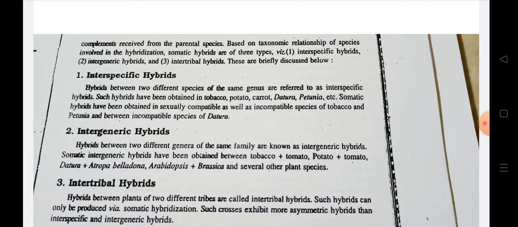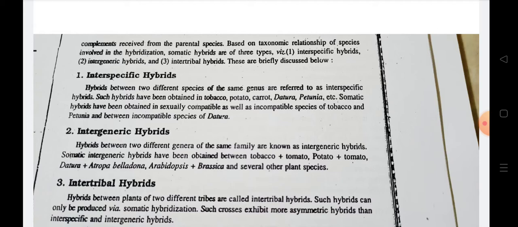On the basis of the combination of the chromosomes and cytoplasm from the parental species, these somatic or intertribal hybrids are again of types: symmetrical, asymmetrical, and cybrids. In symmetrical hybrids, the combination of the chromosomes from both the species is involved, so it is called a symmetrical hybrid.